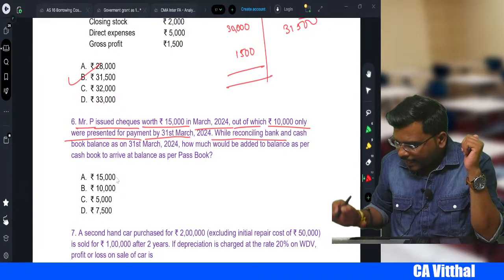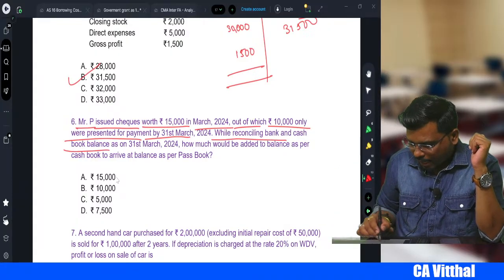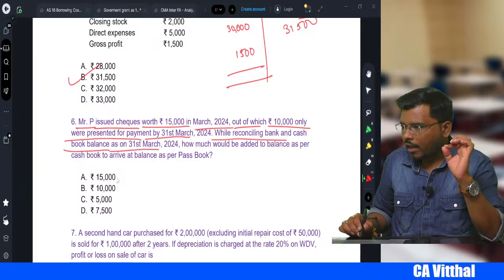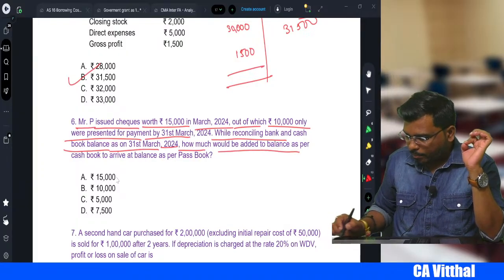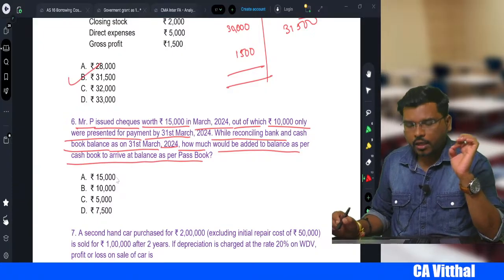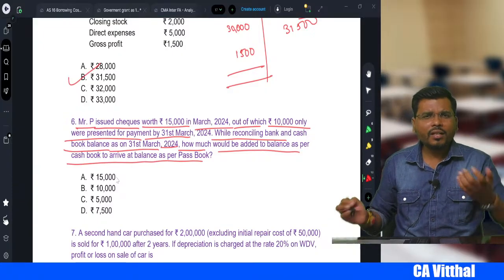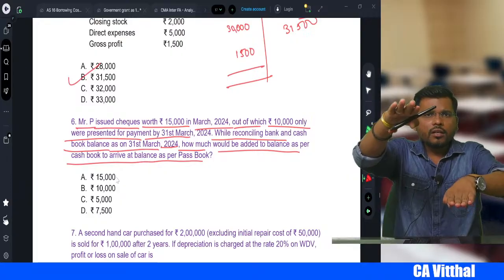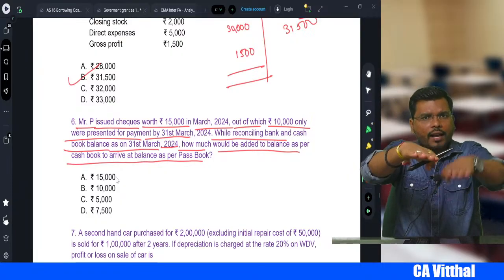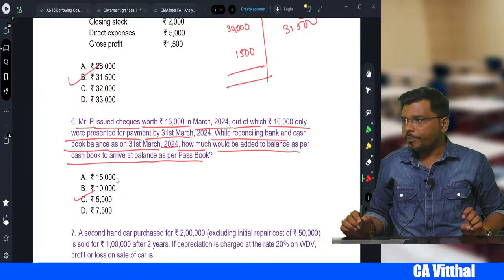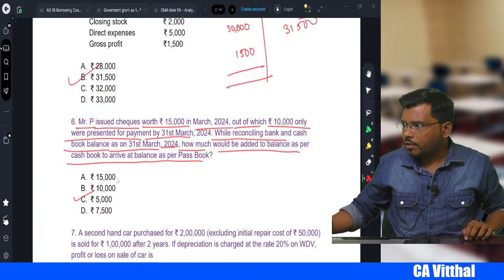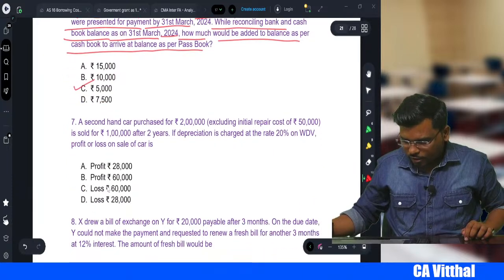While reconciling the bank and cash balance as on 31st March 2024, how much will be added to the balance as per the cash book arriving at the passbook balance? How much will you add? Very simple. 15,000 your cash book reduced, 10,000 your passbook reduced. How much will you add? 5,000. So which option is correct, sir? Option C will be the correct option, right? Okay. Let's come to the next one.